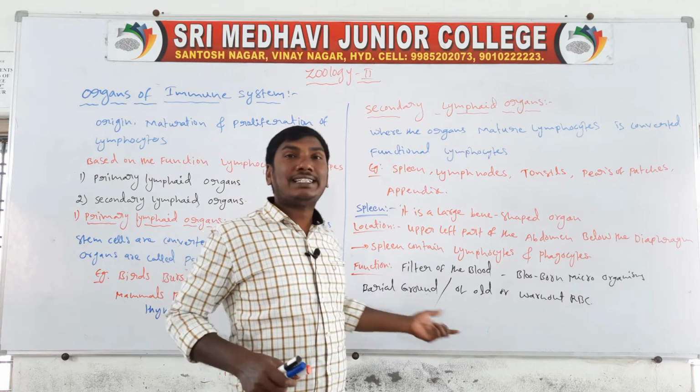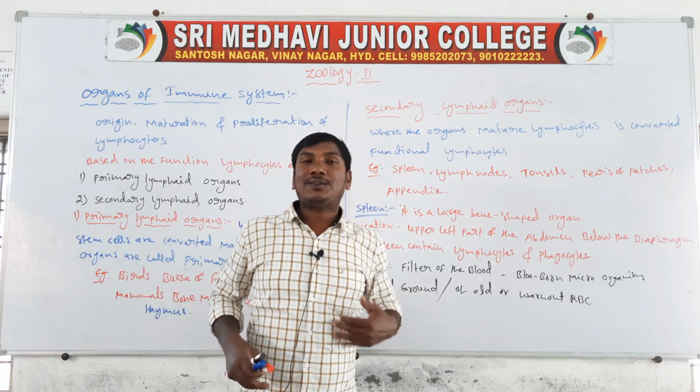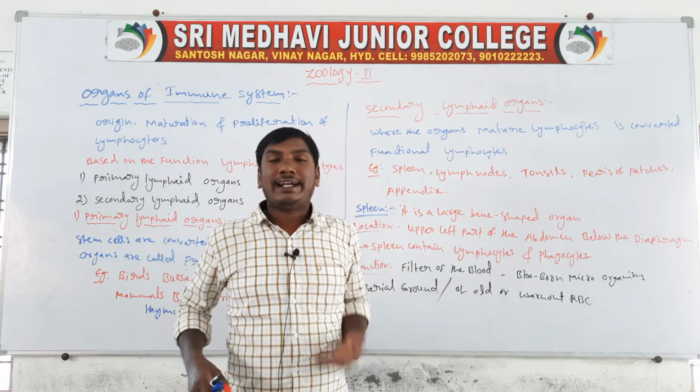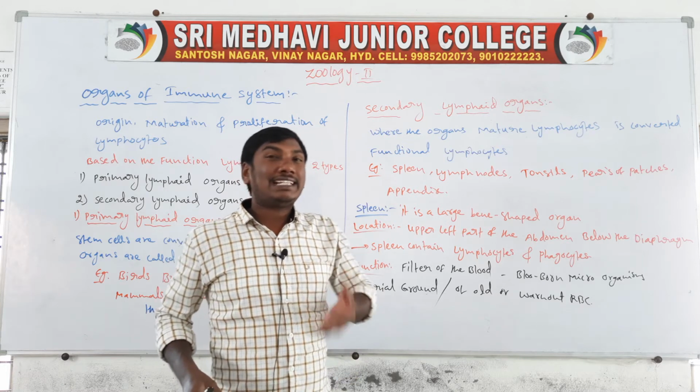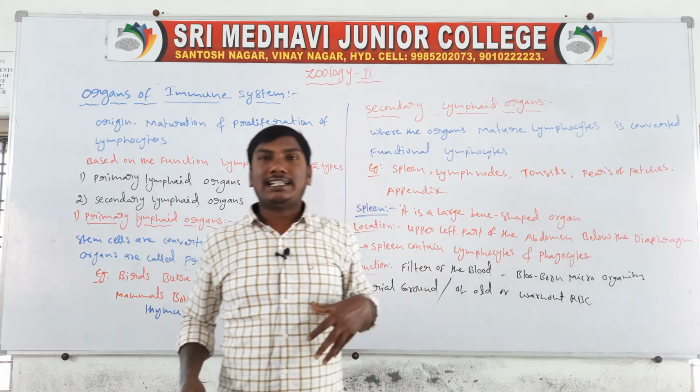Next one, the spleen location. The spleen is located in the upper left portion of the abdomen, below the diaphragm. Next one, it contains mainly lymphocytes and phagocytes.